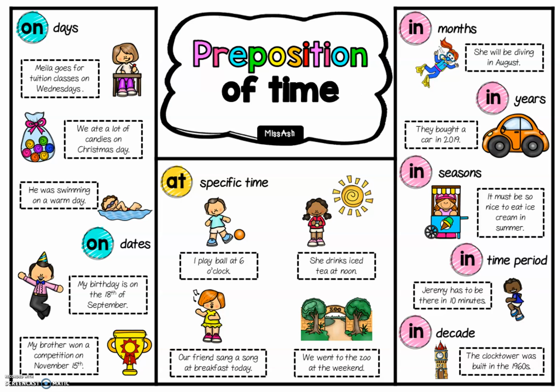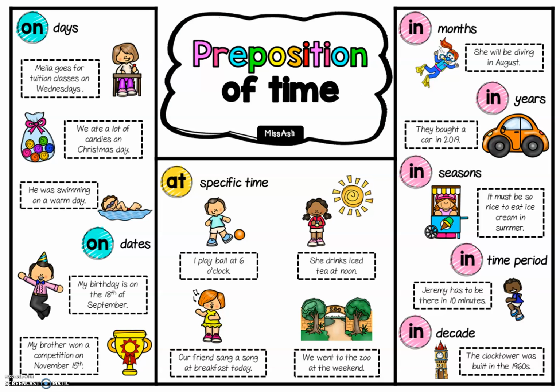So in, and then we see months over there, which means when we talk about month, right, or months, we use in. For example, she will be diving in August. So when you see the month, only the month, we use in. Or I was born in January. So when we use only month, it's in.